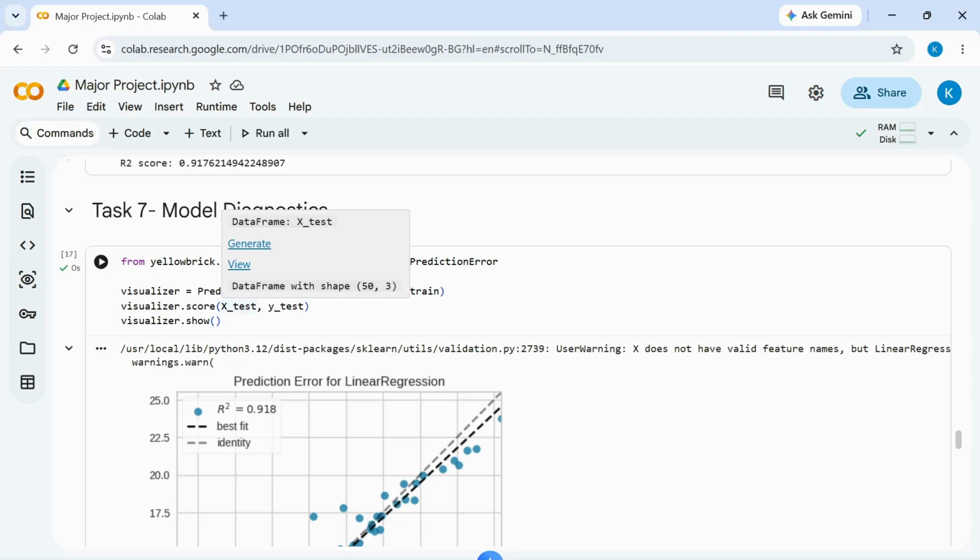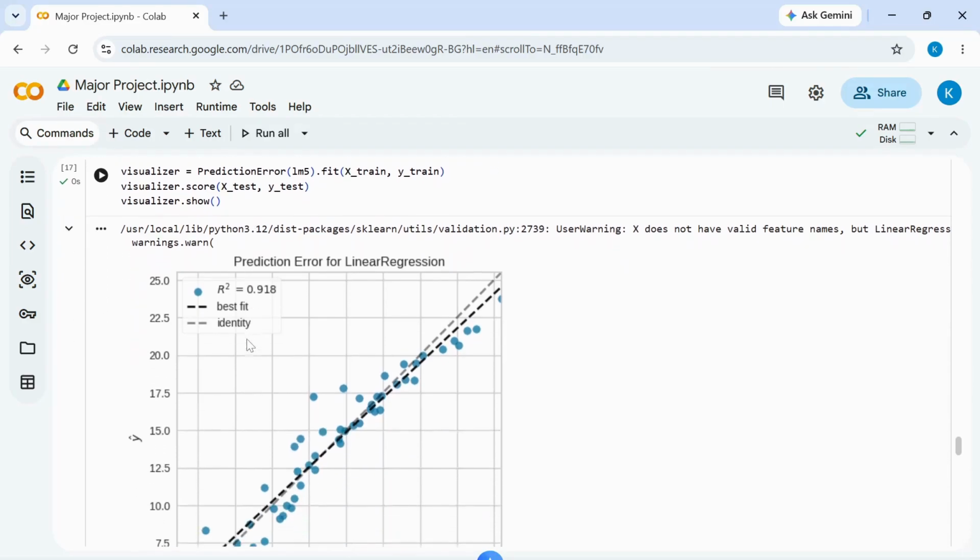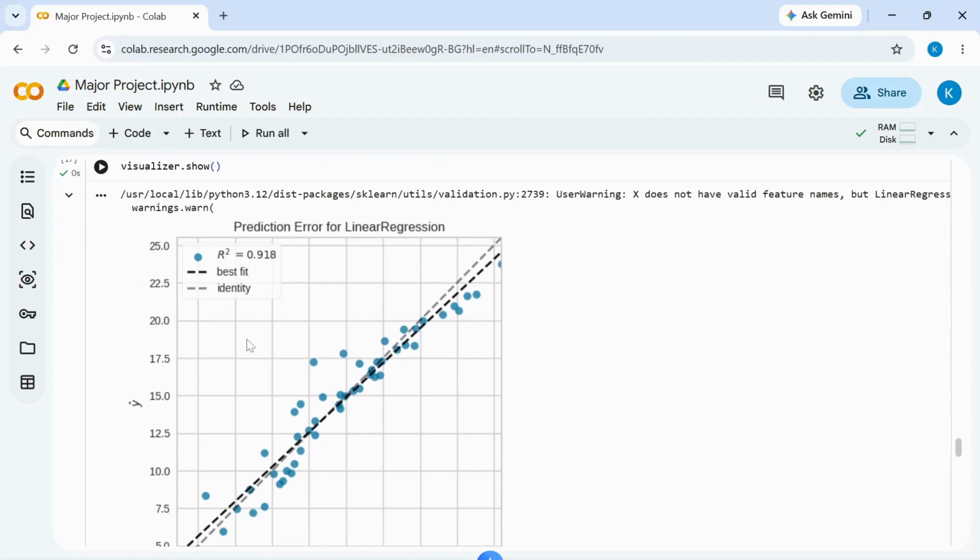This checks how accurately the model predicts unseen data. Finally, we have displayed the prediction error graph. If most of the points lie closer to the identity line, then it shows that our model is performing well.